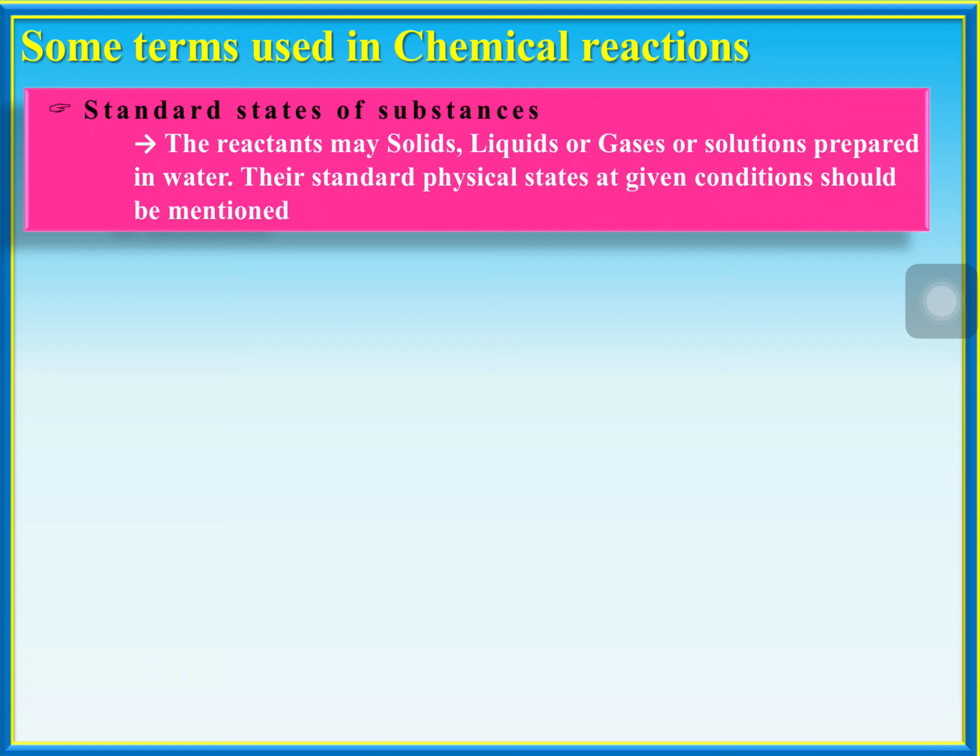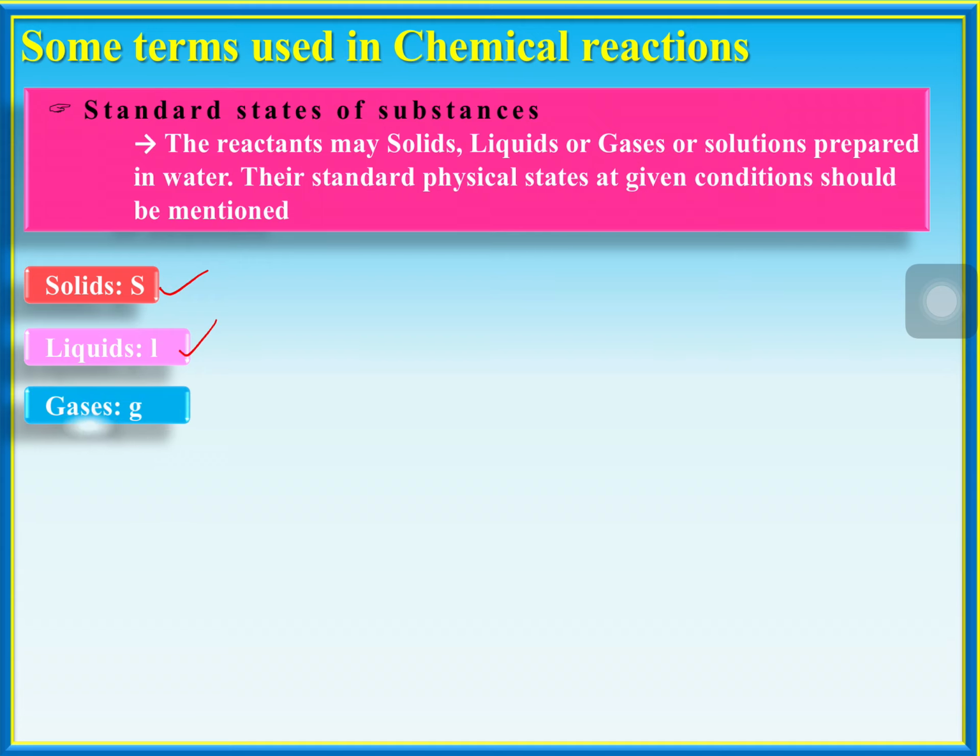So are you taking solid, liquid, or gas? Are you getting liquid, solution, or gas? Those states should be represented near the materials. Solids are represented by S, liquids by L, gases by G, and solutions.